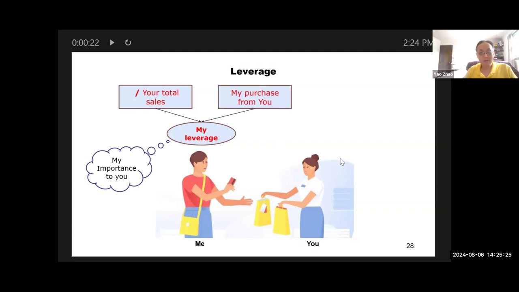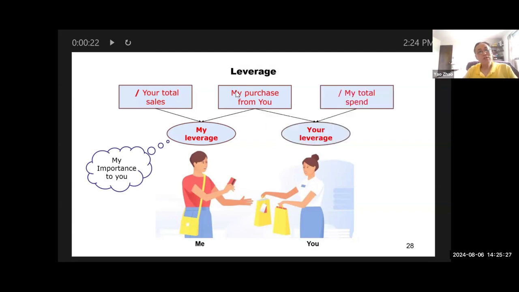Now your leverage is the reverse. It's my purchase from you divided by my total spend, which measures your importance to me. For example, if my purchase from you is all I buy, meaning 100% of my purchase is from you, then you are very important to me. You are my solo supplier. I cannot afford to lose you.